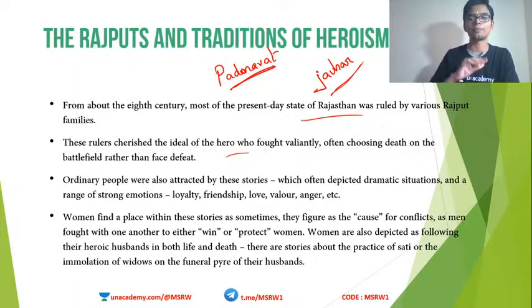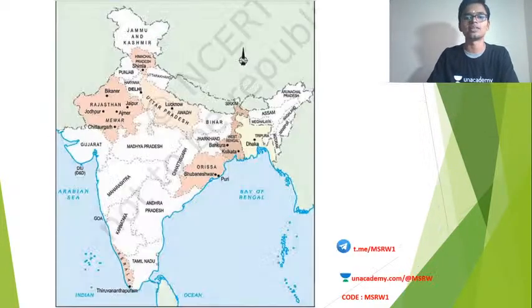That kind of pride and heroism is seen in different Rajput clans. Women also were not different. They also either won or committed Johar. That's it. This slide basically says that much. No need of further explanation.